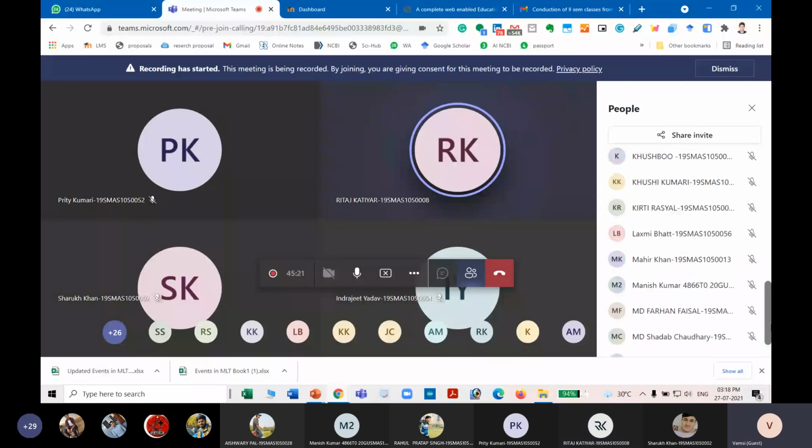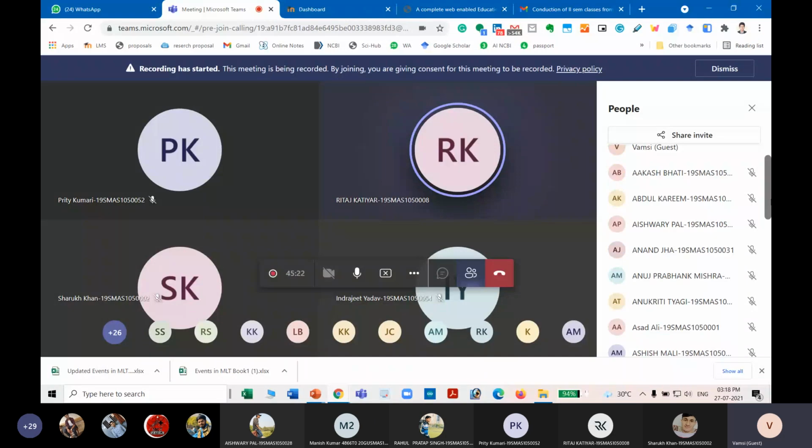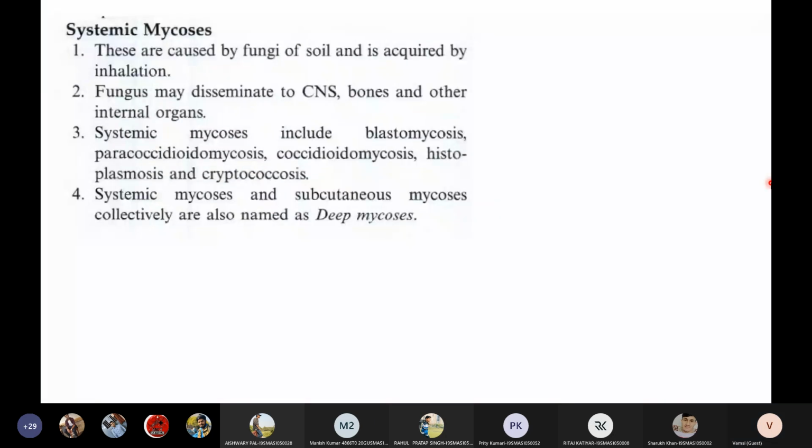So the third and final is systemic mycosis. These are among the deadliest fungal infections. These fungi can migrate into the body and cause systemic infection. It will cause organ failure. One of the best examples is Aspergillus infection. Aspergillus is a respiratory infection. Patients cannot breathe due to the presence of Aspergillus in the lungs.